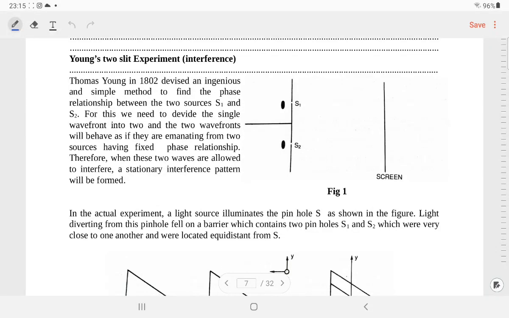Dear students, today we are going to discuss Young's double slit experiment, or you can say two slit experiment. This basically deals with the property of interference of light. We have already discussed interference of light in our previous video. In this particular experiment, the main motive behind it had some quantum mechanical background.